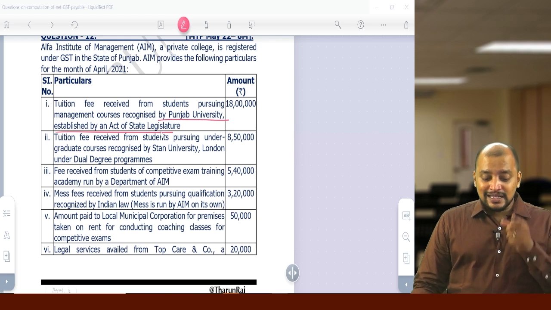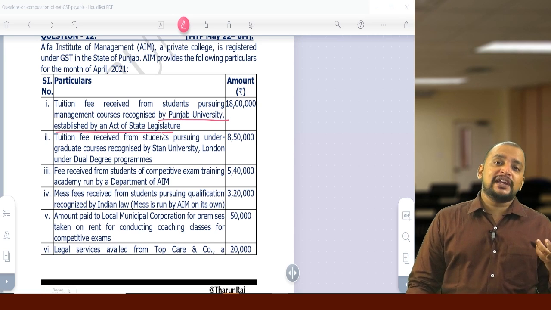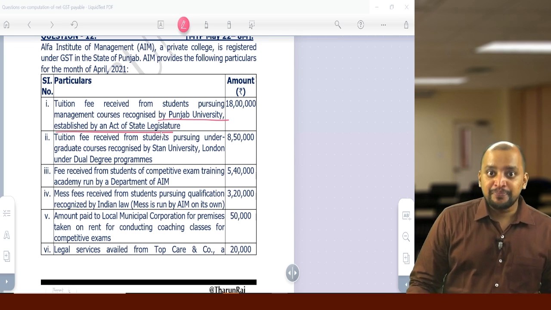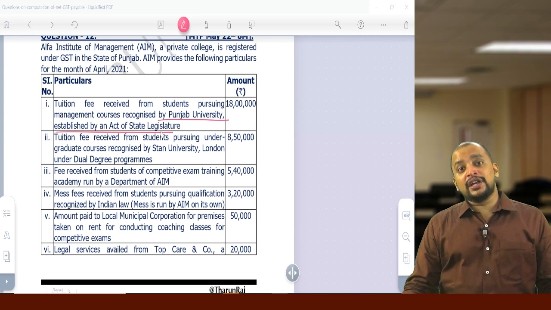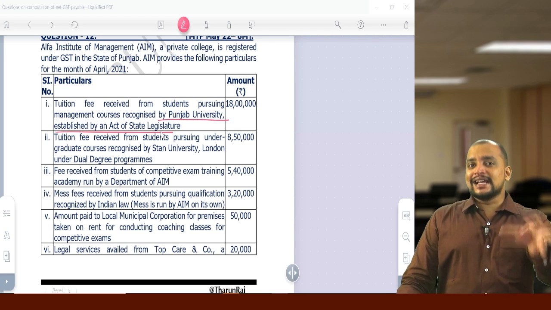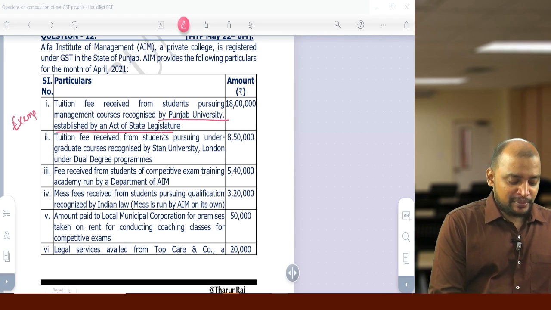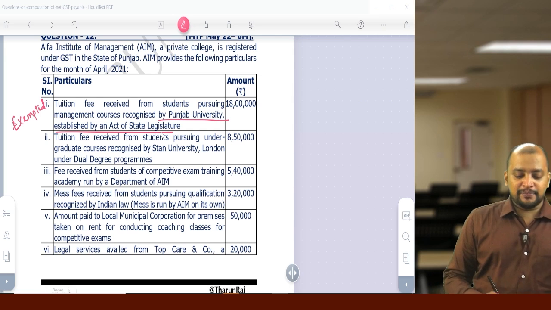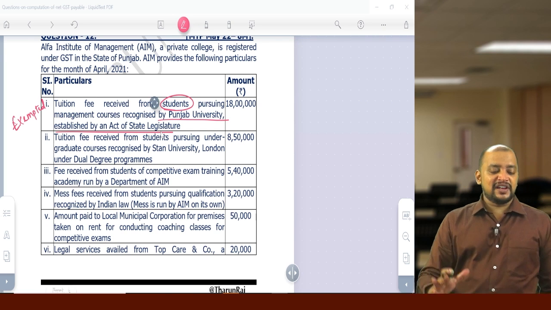This comes under the second point. Now, any service provided by an educational institution to its students, faculty and staff is exempted. So due to that reason, the first point is exempted.